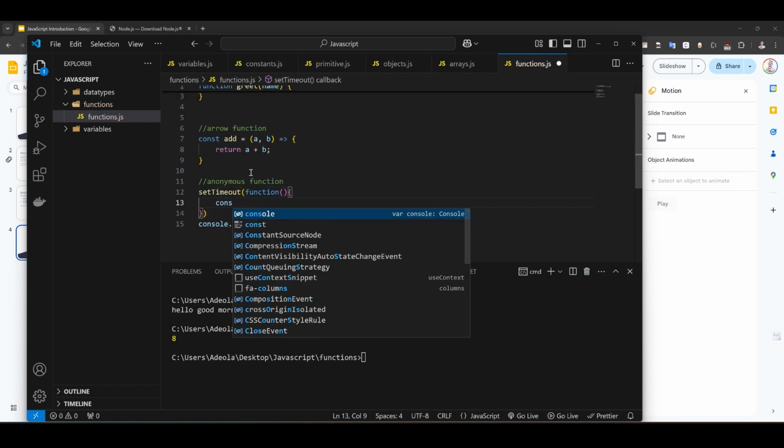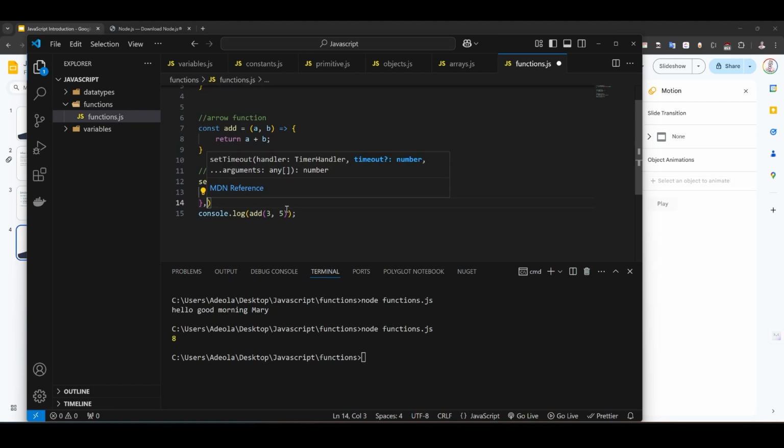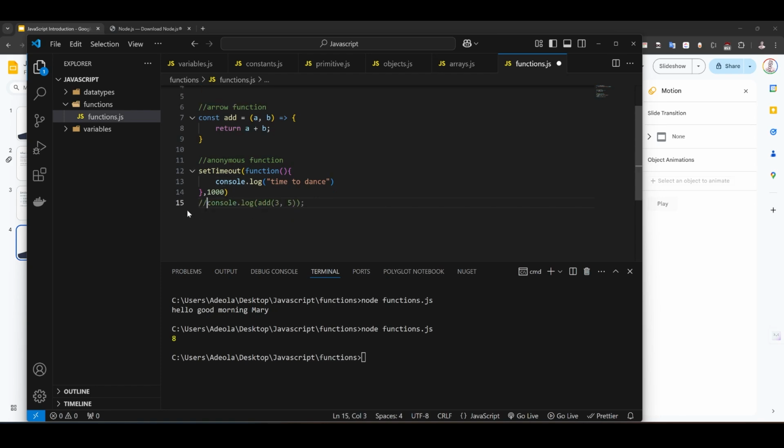Then I say console.log, it's time to dance. Now here we need to pass a value because this is a setTimeout. We'll talk about this later. I want it to wait for 1 second. So if I save this and come here, you'll see it waits for 1 second and it shows time to dance.